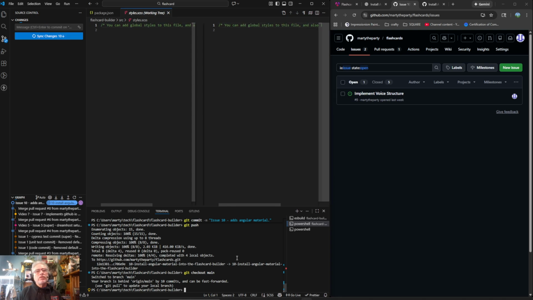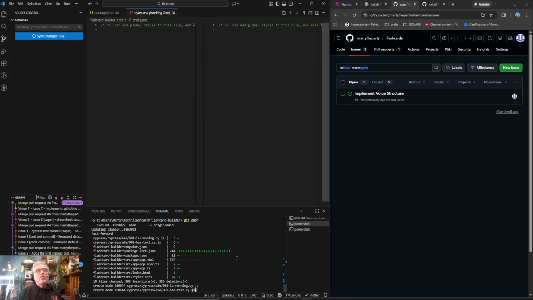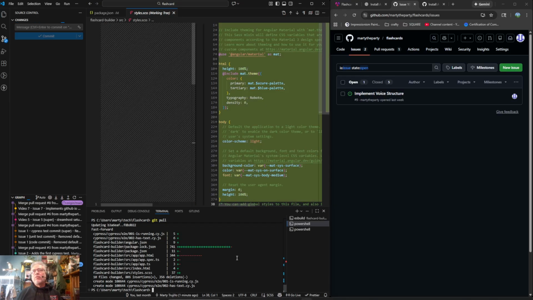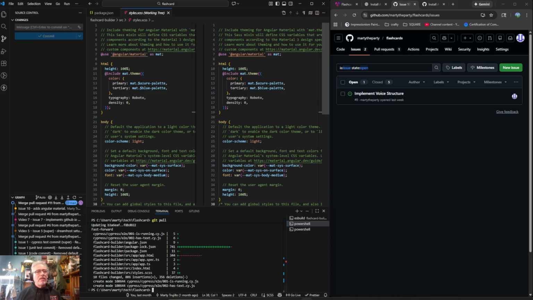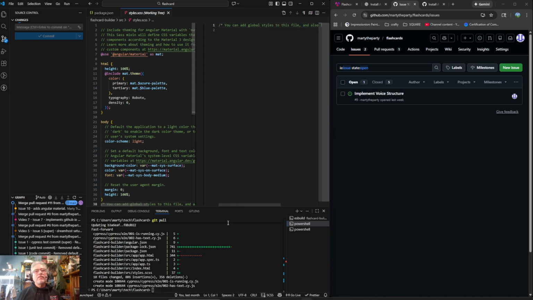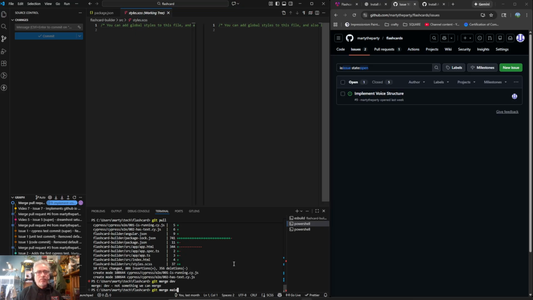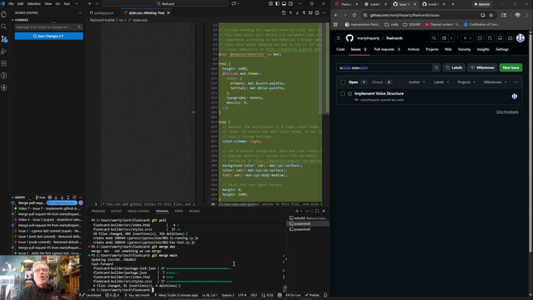And then what we're going to want to do is go up here and say git pull. And that will get us all the latest code. And then we want to go back to issue number 9. So we hit this button down here and we type in 9, or we see it right there. So I'm just going to select it. And then I'm going to do this git merge dev. Oh, main. Okay, so now I am complete.